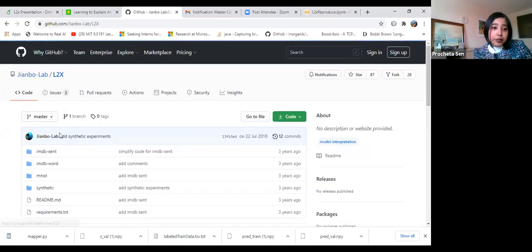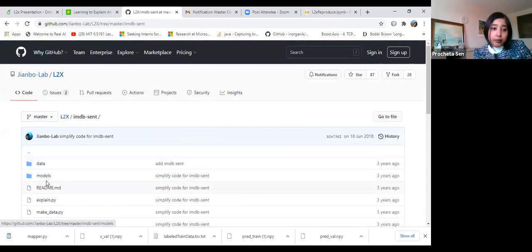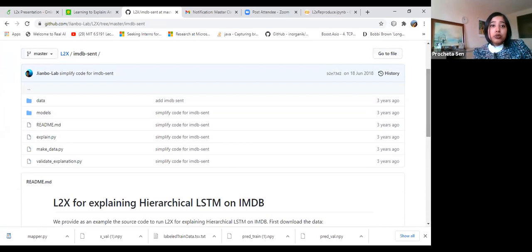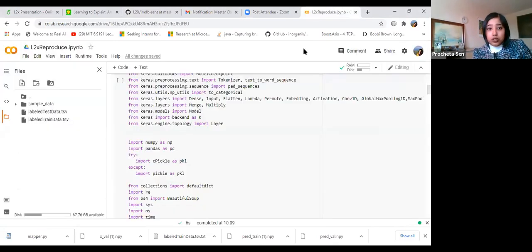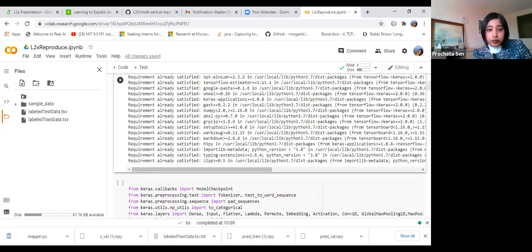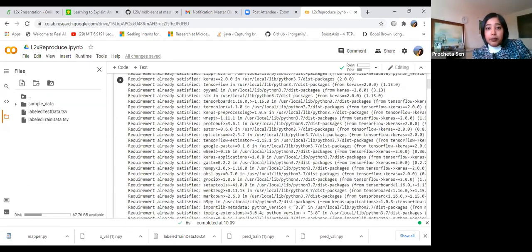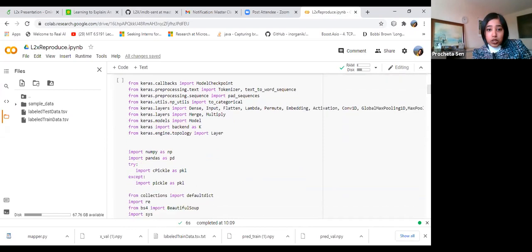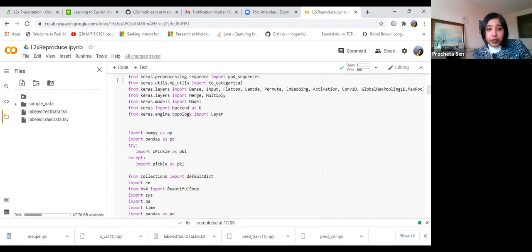So for IMDb sentence also, they have these models already set. So now I will show the experiments with this IMDb sentence. So let me switch to that. I hope you can see my Google Colab screen. So here you can see that I am using TensorFlow 1.5.15 and Keras 2.0.0, and the Python version is 3.7.